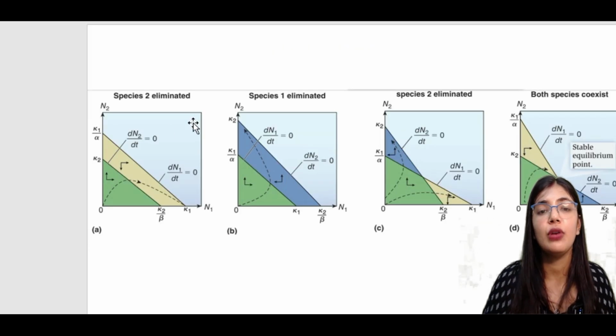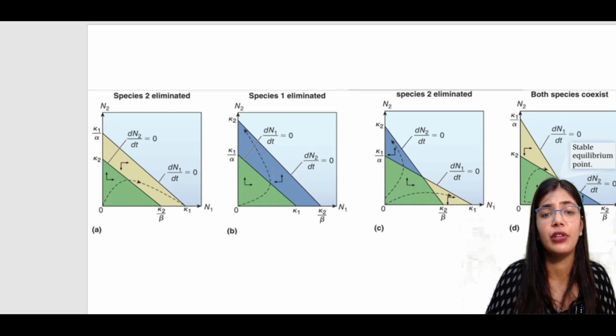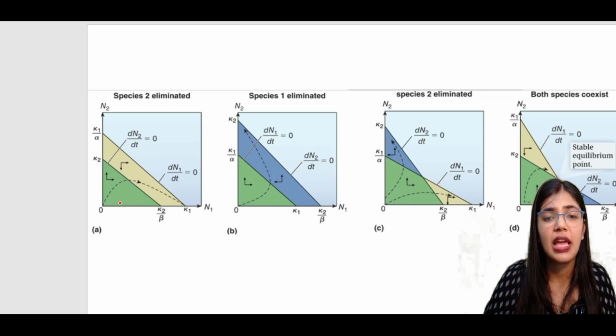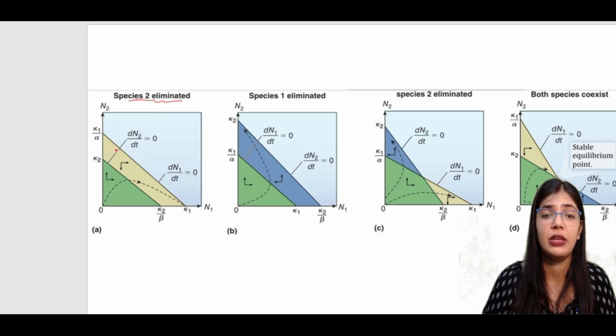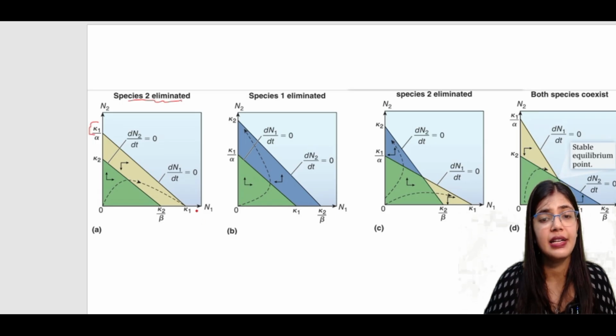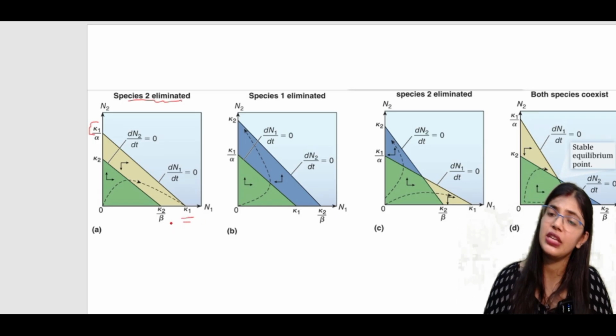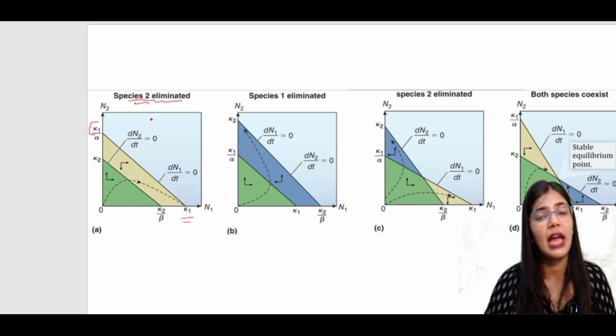Okay, so here you can see these things. Like these are the different types of graphs which are present. So in this case what happens, species 2 is eliminated. Why will species 2 be eliminated? Because in this case species 1 is winning. Like you can see the species 1 which is present here, it is in higher intercept, and here also species 1 is in higher intercept. So here species 1 is winning, so species 2 is being eliminated.